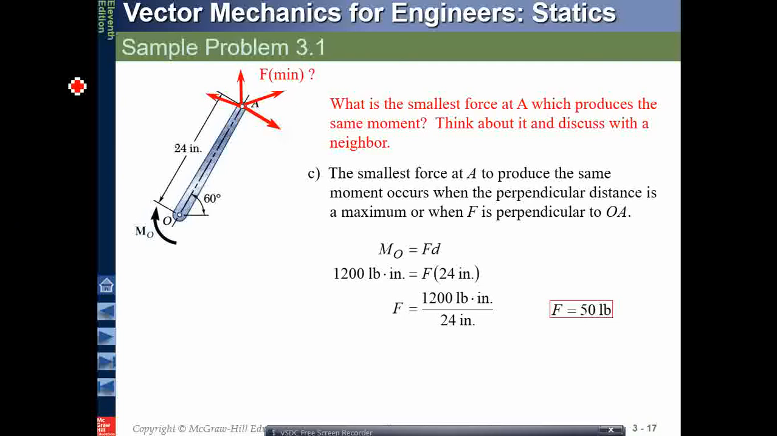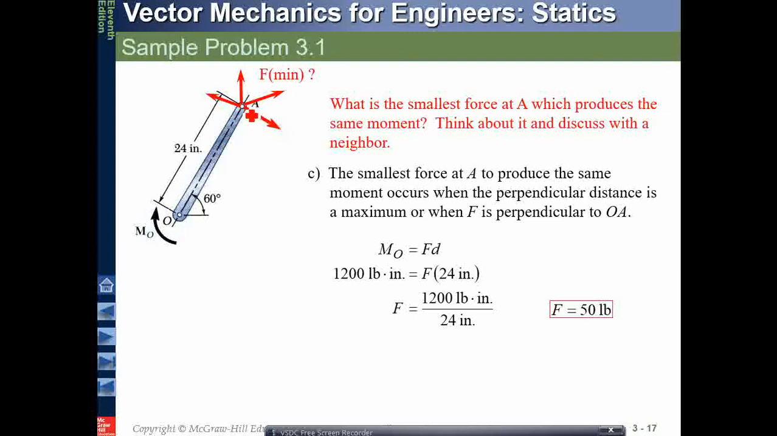F is perpendicular to OA. So in that case, this was my horizontal distance. The perpendicular distance times the force will give me the smallest force at A that will produce the same moment. Okay, F times D.